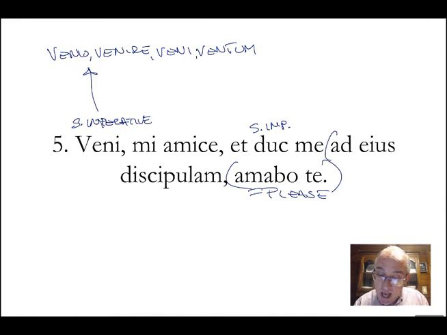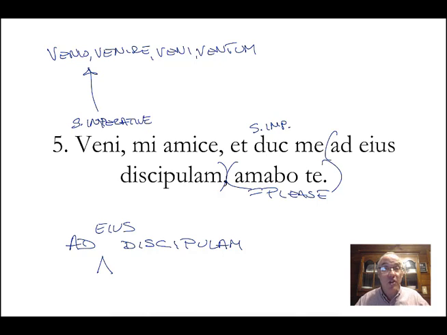Me ad eius discipulam. Notice this is ad discipulam, to the student, but they've injected, put right in this phrase, eius. So it's not hanging out there. It's nice that you can compartmentalize it, put it in the ad discipulam, and put this right in the middle. To his student. Come, my friend, and lead me to his student.